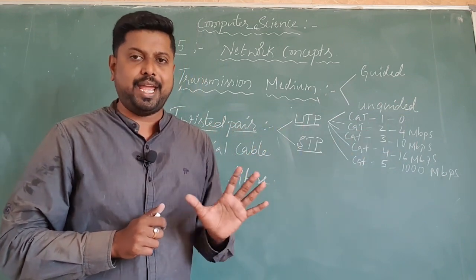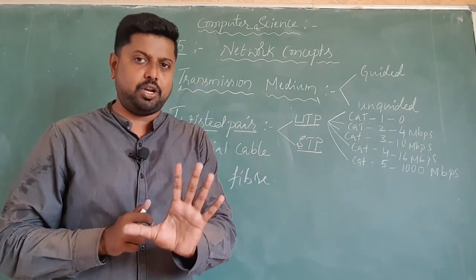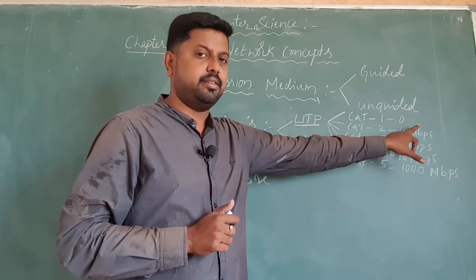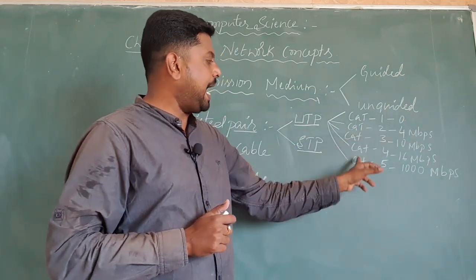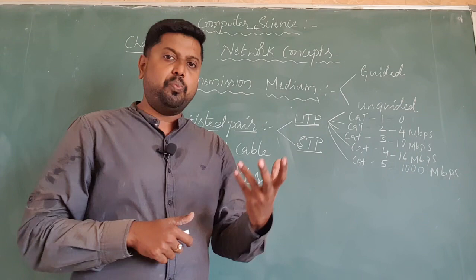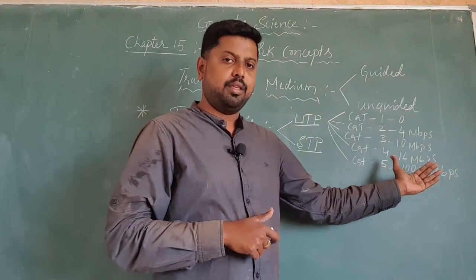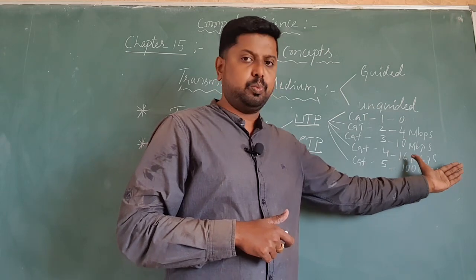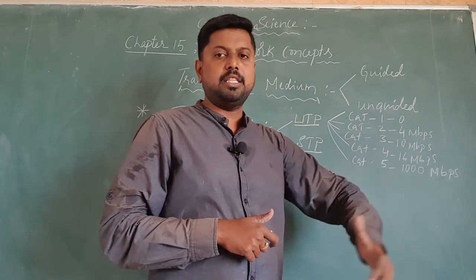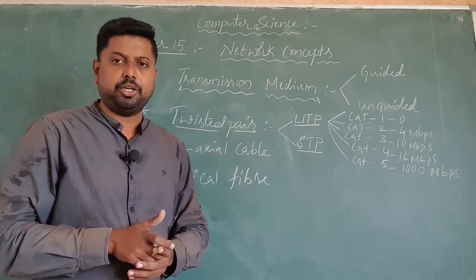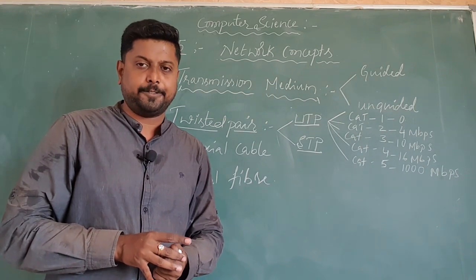It does not support any bandwidth and is used simply for connection purposes, so that is 0 Mbps. Like that, Cat 5 is a higher bandwidth cable, so it supports 1000 Mbps data transfer rate, dear student.